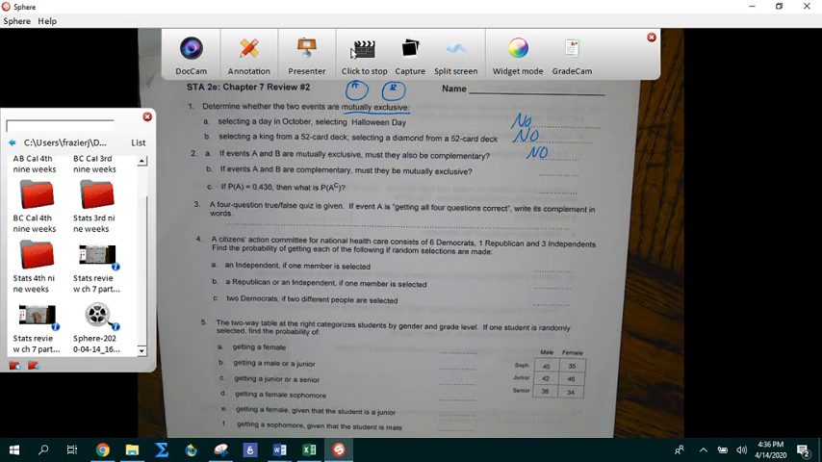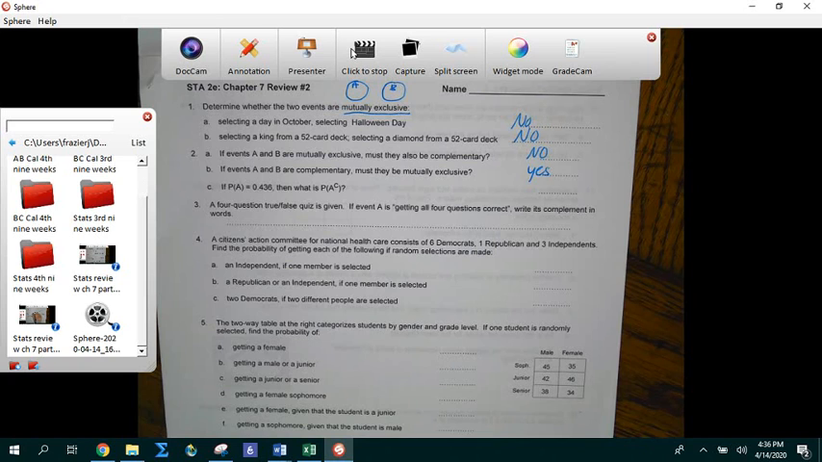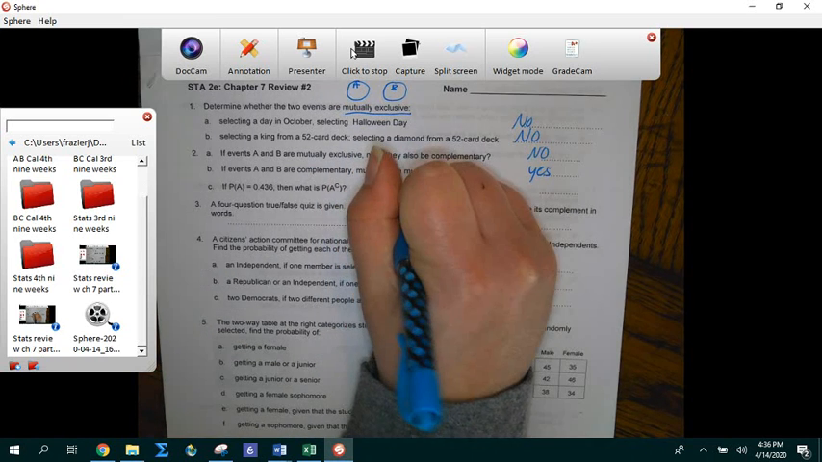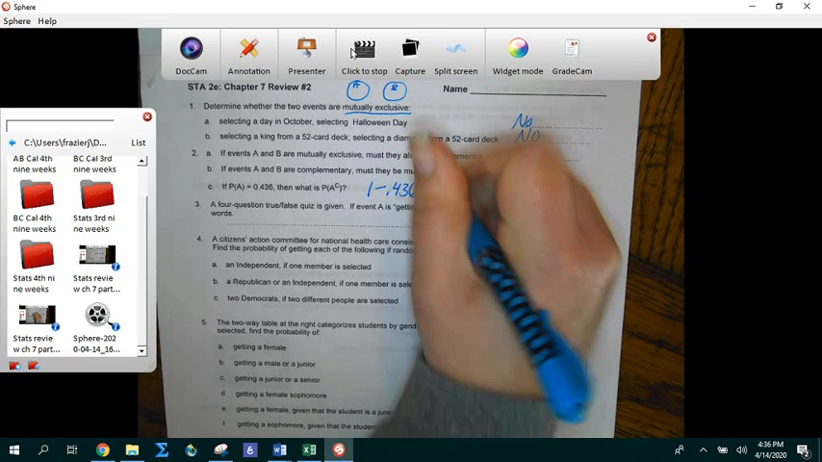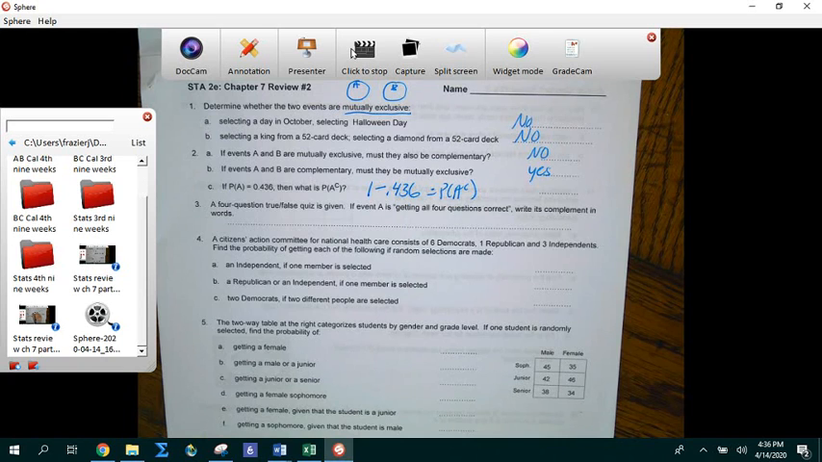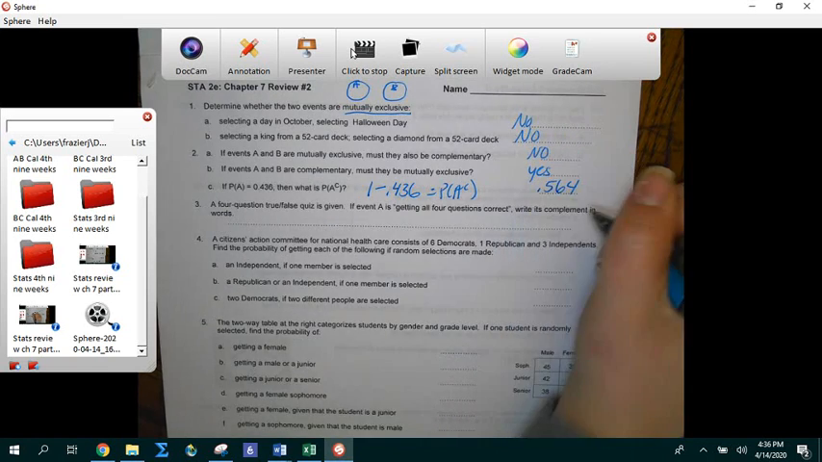Of events that are complementary, do they have to be mutually exclusive? Yes, because complementary events don't overlap. So yes, they would have to be mutually exclusive. Okay, so if the probability event A happens is 0.436, then what is the probability that A does not happen? So we take the whole, 1 minus the probability that it does happen, and that's going to give me the probability that it does not happen. So let's see, if I subtract, that's going to give me 0.564.